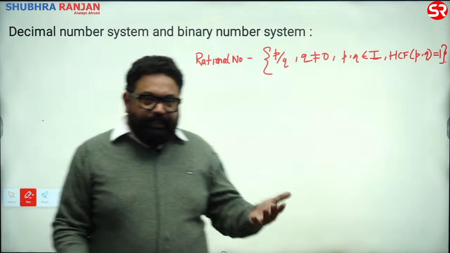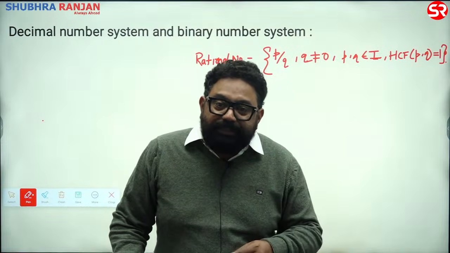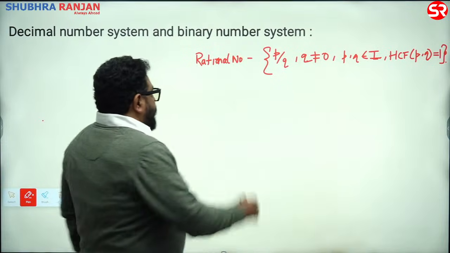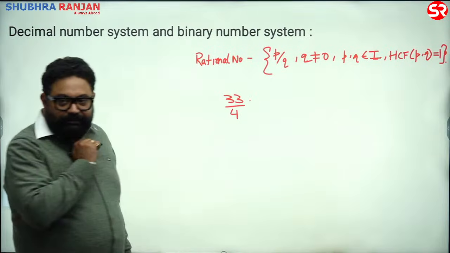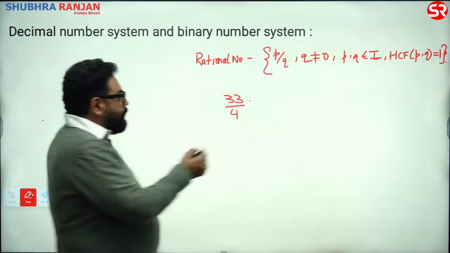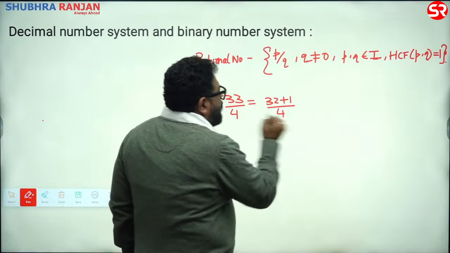Now we need fractions. What does P upon Q represent? A fraction. As I said, Anmol has 33 acres and 4 children. So how much land will he give to each child? This would come out to be 32 plus 1 by 4.